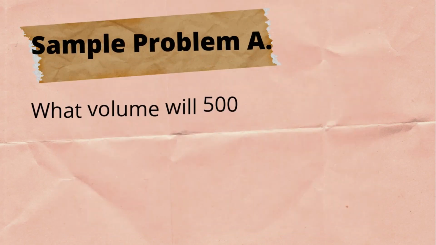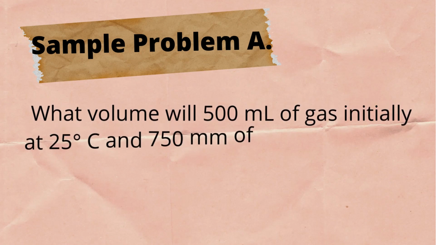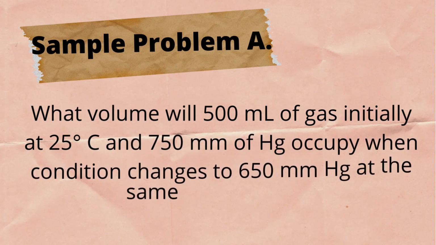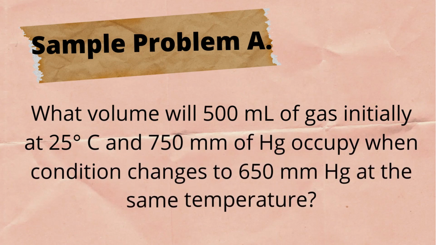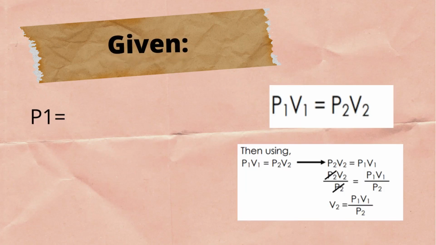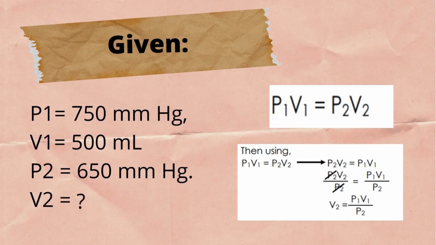So let's try to solve a problem using Boyle's law equation. Here is a sample problem. What volume will 500 mL of gas initially at 25 degrees Celsius and 750 millimeters of mercury occupy if conditions change to 650 millimeters of mercury at the same temperature? So we're going to list down all the givens. Looking for the final volume, we're going to derive the formula.